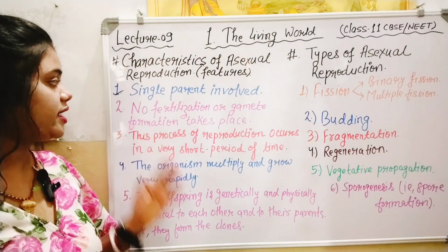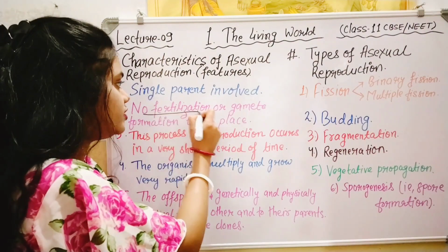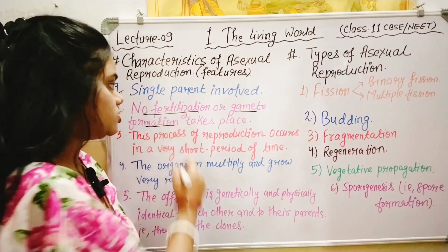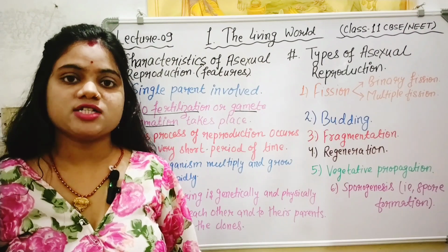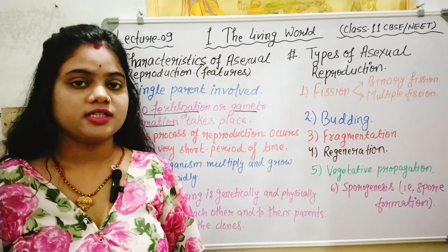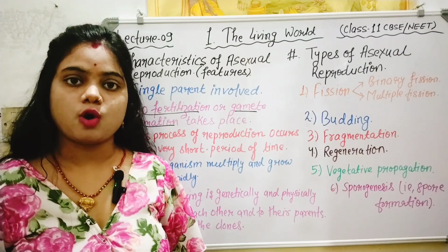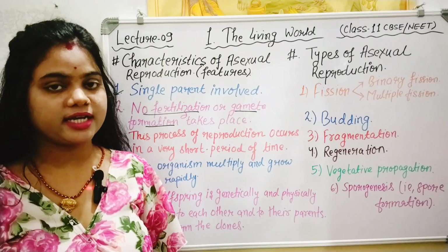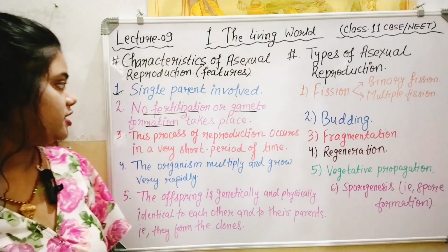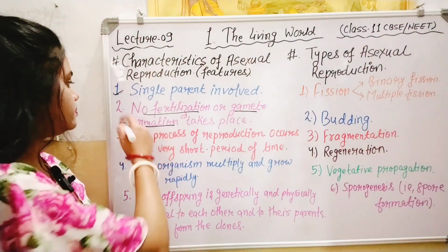Now, the second point is no fertilization or gamete formation takes place. We know that in asexual reproduction, there is no formation of gametes. There is no formation of either a male or a female gamete. So obviously, there will be no fusion of the male and female gamete together to form the zygote. Therefore, no fertilization will take place here.